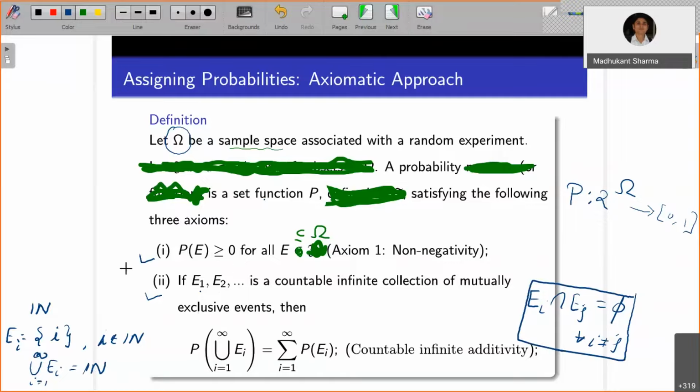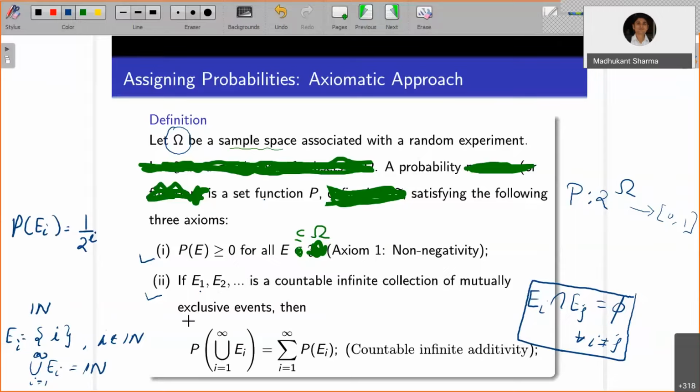Right. So now what will you assign as the probability of this event? I will assign the probability of E_i equal to 1 by 2 to the power i. I am just assigning the probability of E_i, getting the ith natural number, to be 1 by 2 to the power i.